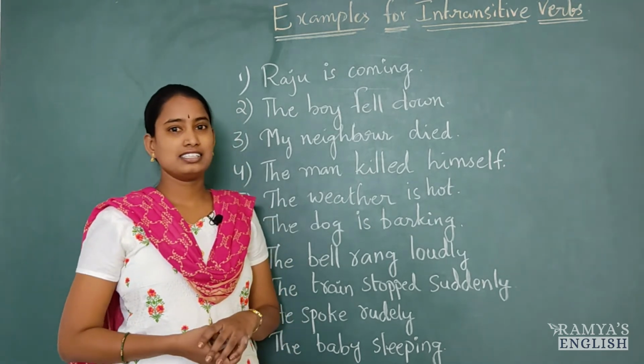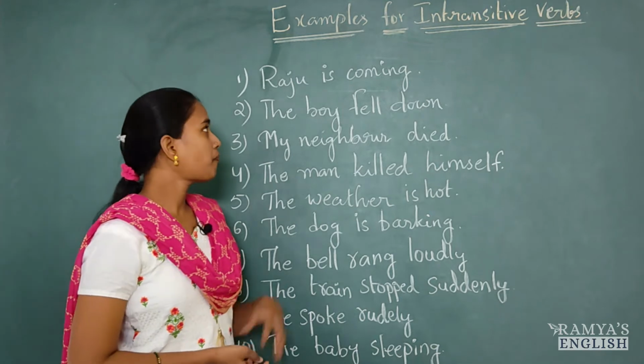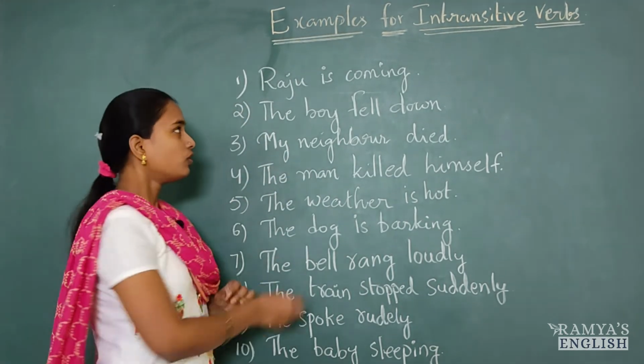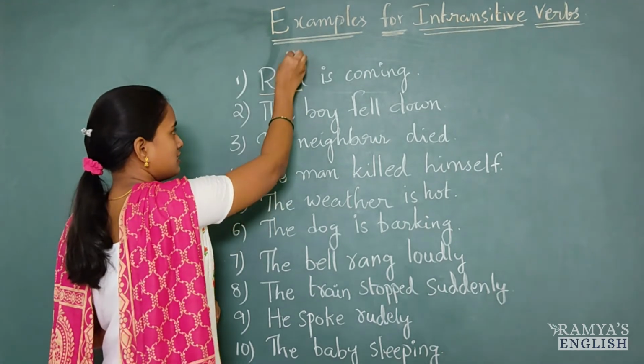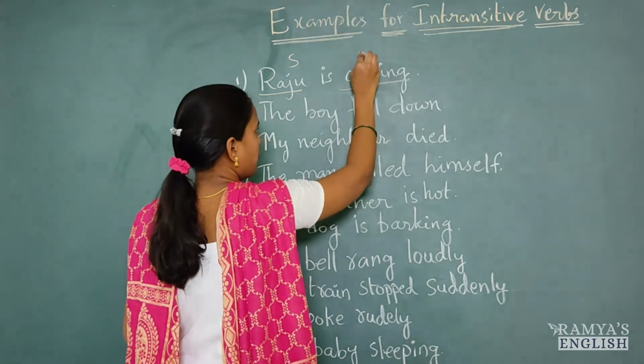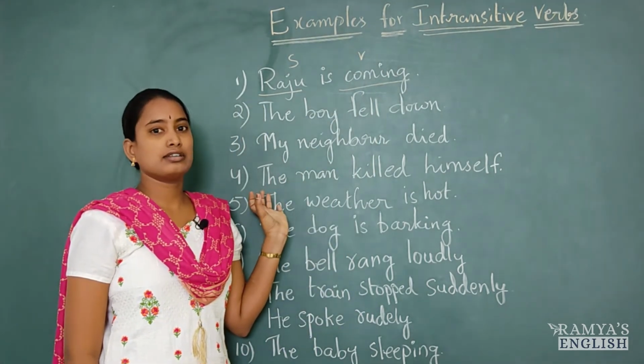So now let's see some examples for intransitive verbs. The first example is Raju is coming. So what is the subject in this sentence? Raju is subject and action is coming. So what is the rule of this intransitive verb?